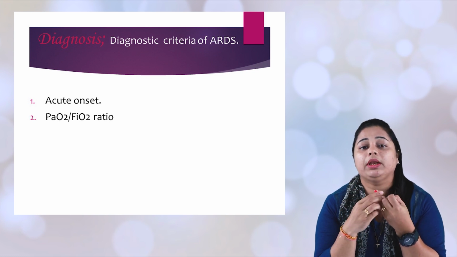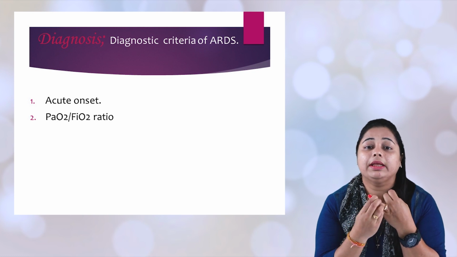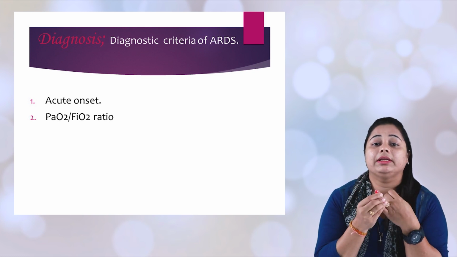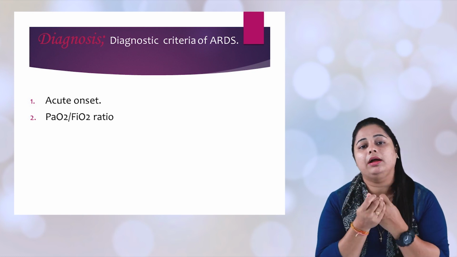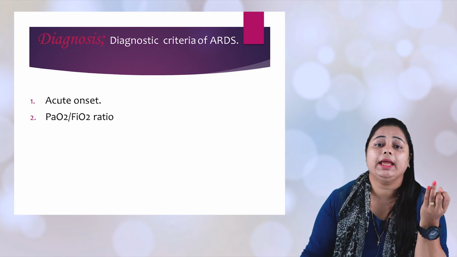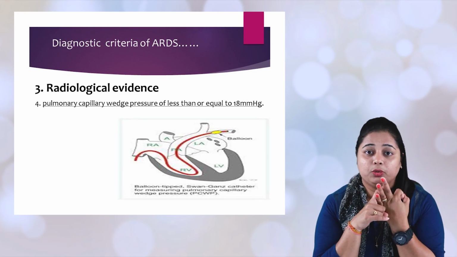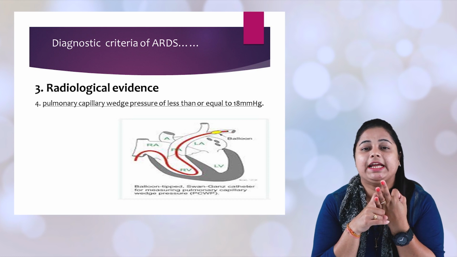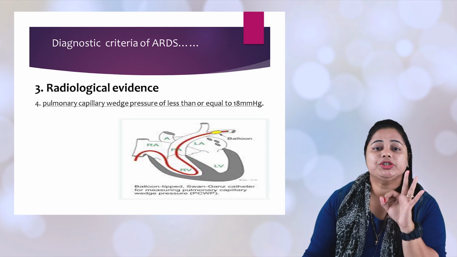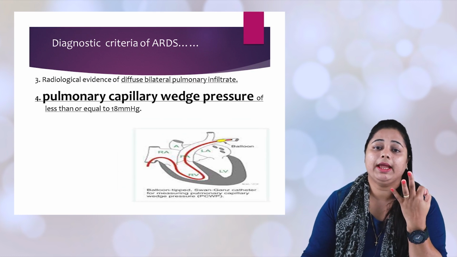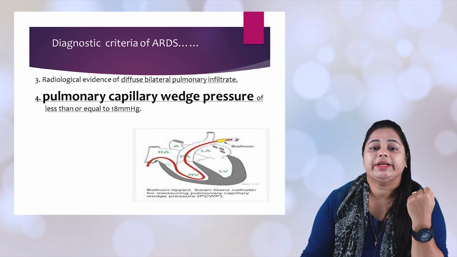The ratio between partial oxygen and your FiO2 gives a clear idea whether the person is in mild, moderate or severe hypoxemia as well as ARDS. Next comes the chest X-ray. I already told you, pulmonary infiltrate and consolidation seen in the radiological picture confirms your ARDS. Fourth one, your pulmonary wedge pressure.